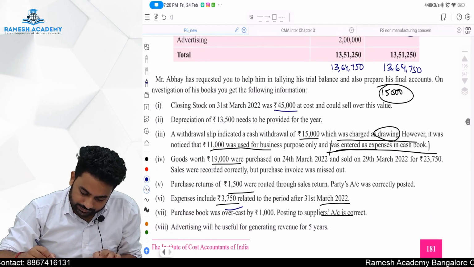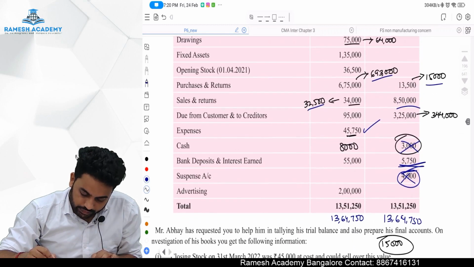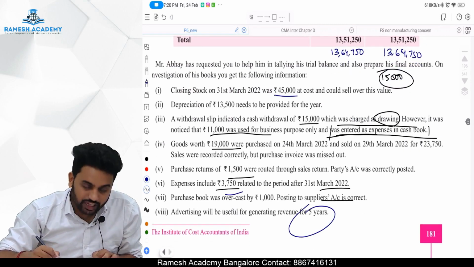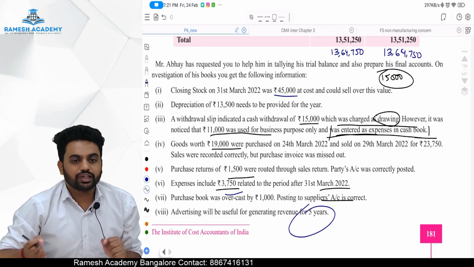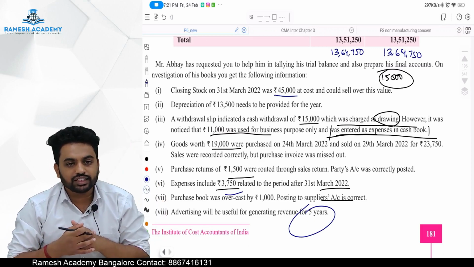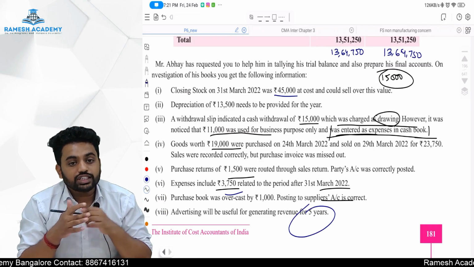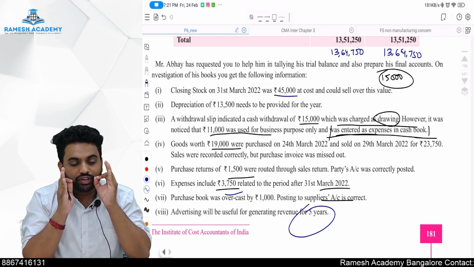Next is what, sir? Advertising is there, 2 lakh. They are telling advertising revenue can be generated for 5 years. We can't trust this data. Is there any solid proof that your advertising is going to help you for the next 5 years? There is no solid proof. And your accounting standards for intangible assets particularly say advertising we cannot defer.